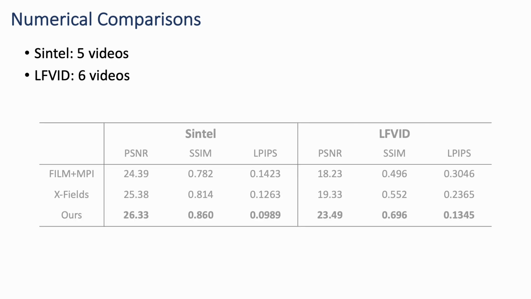We show some numerical comparisons on two light field video datasets, Sintel and LFVID, containing 5 and 6 videos respectively. We augment the MPI approach using the state-of-the-art video interpolation approach, FILM, to allow for both view and time interpolation. Our approach significantly outperforms the other approaches across all metrics.